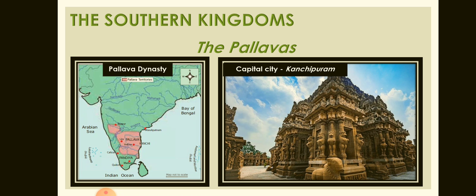The southern kingdoms, the Pallavas. The Pallavas and Chalukyas were the most important ruling dynasties in South India during this period. The kingdom of the Pallavas spread from the region around their capital Kanchipuram to the Kaveri Delta.